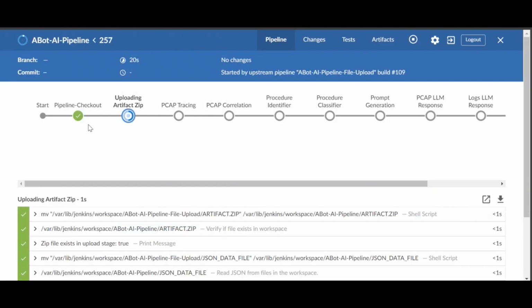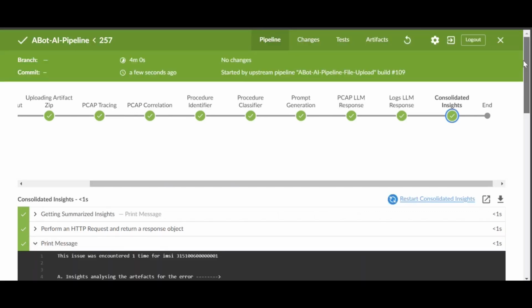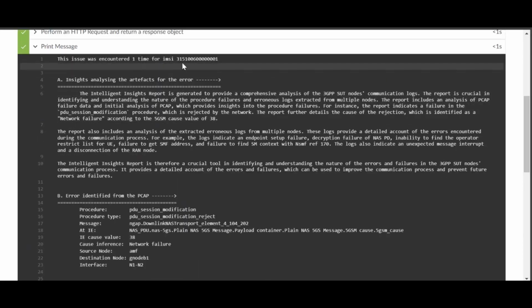After checking out the ABot AI pipeline, we have uploaded the artifacts. The stages will remain the same as before. We will proceed from packet tracing to PCAP correlation to procedure identification, classification, prompt generation, and querying the RAG and multi-LLM based LangChain framework for insight generation. Here's a first glimpse of the consolidated insights. This particular issue was observed once for this MZ.